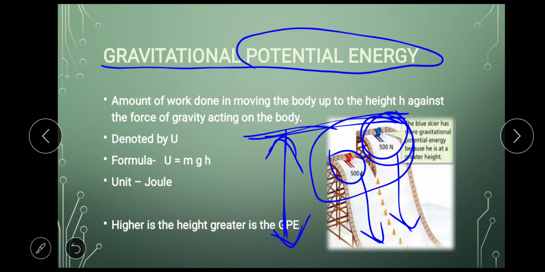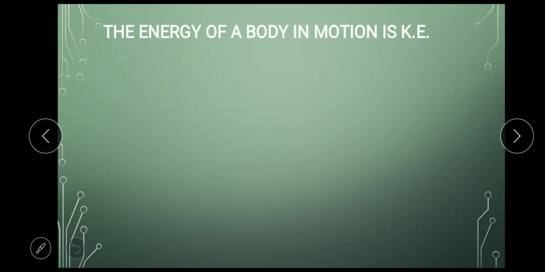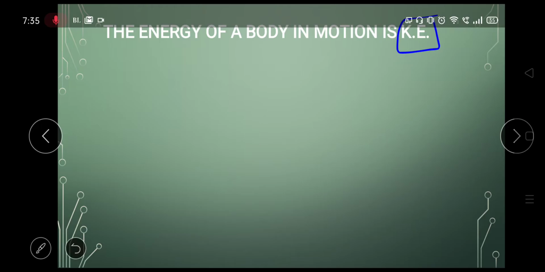Now let's start with the new topic. The next topic is kinetic energy. What is kinetic energy? The energy of the body in motion is called the kinetic energy. Any body which is in motion possesses some energy, and that energy is kinetic energy.